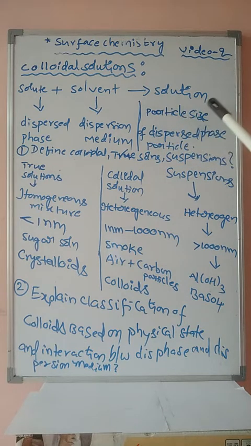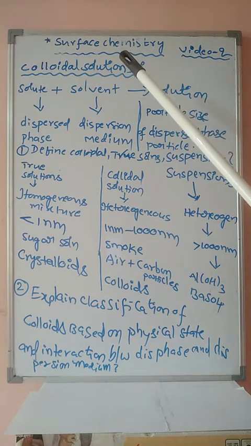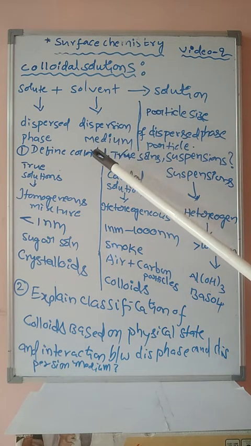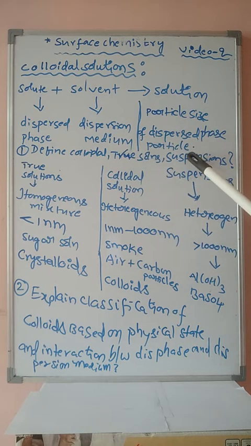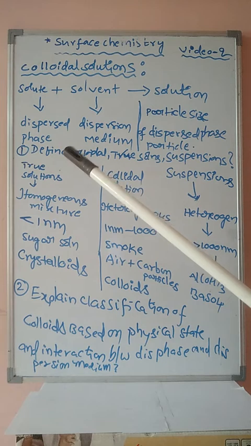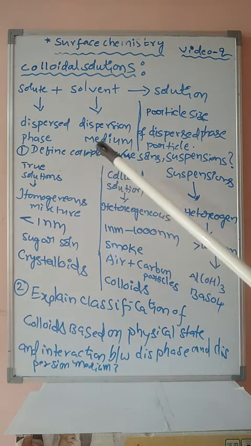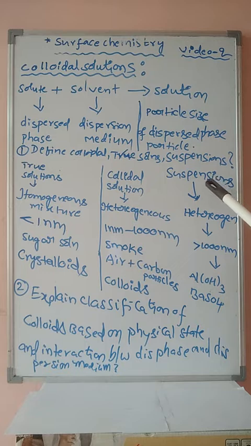the solutions are classified into three types: colloidal solutions, true solutions, and suspensions. In the examination, they will ask you to define true solutions, colloidal solution, and suspensions, and give an example.